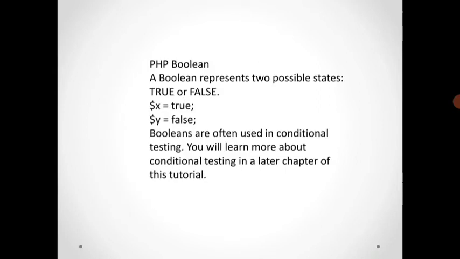Then PHP Boolean. A Boolean represents two possible states, true or false. So it's called a value of true or false. $x is equal to true, $y is equal to false. Booleans are often used in conditional testing. We will learn more about conditional testing.